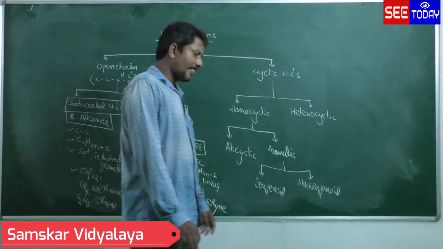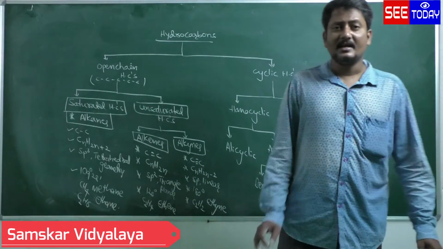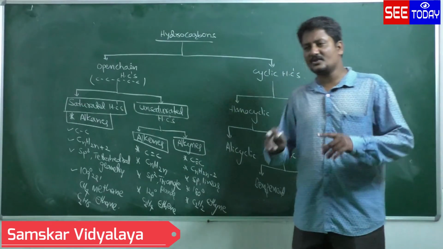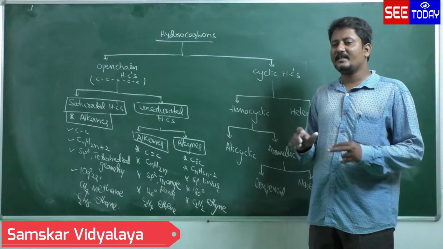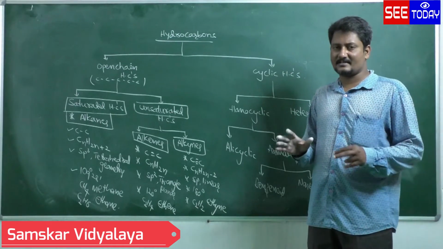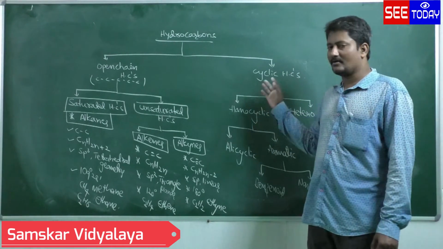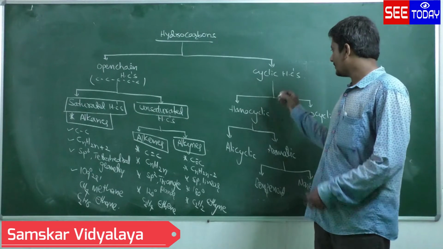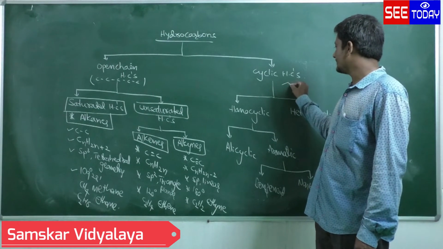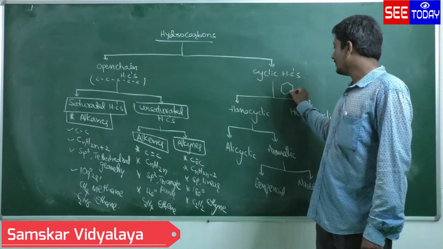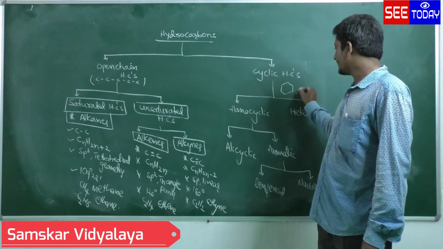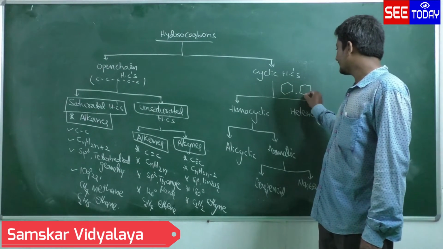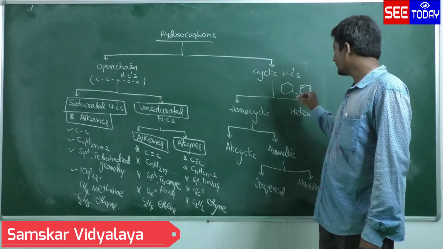Coming to the cyclic hydrocarbons. What are cyclic hydrocarbons? The hydrocarbons in which carbon atoms are involved in the formation of a cyclic structure are called cyclic hydrocarbons. For example, see here, carbon atoms are involved to form a ring. This is one structure, and another structure is like this with double bonds.